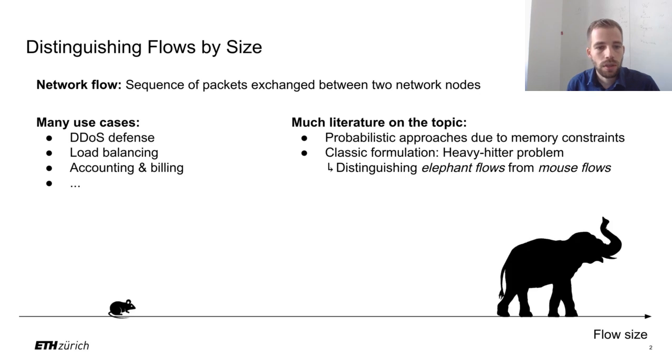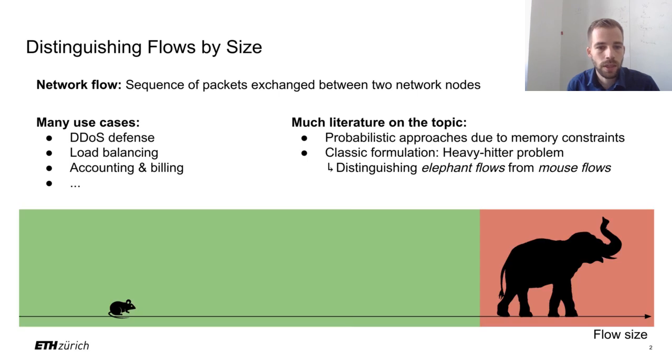In the literature, the small flows are often termed mouse flows, whereas the large flows are termed elephant flows, in order to emphasize the order of magnitude difference in flow size between these two flow categories. The goal of heavy hitter detectors is then to distinguish mice flows from elephant flows.